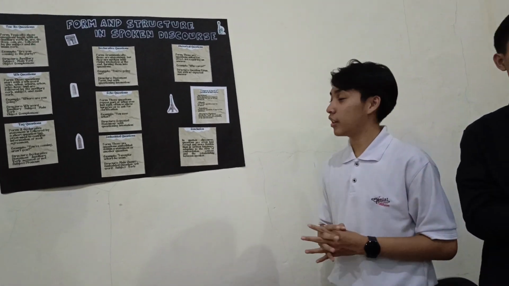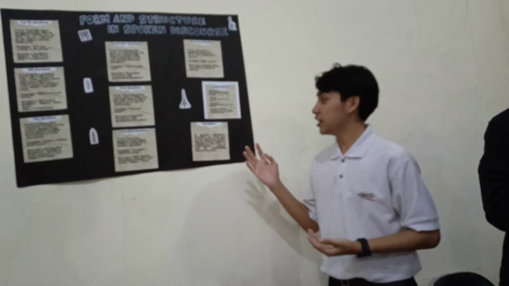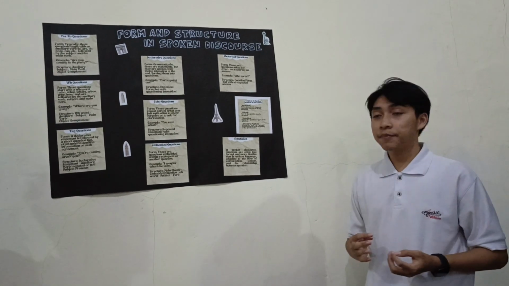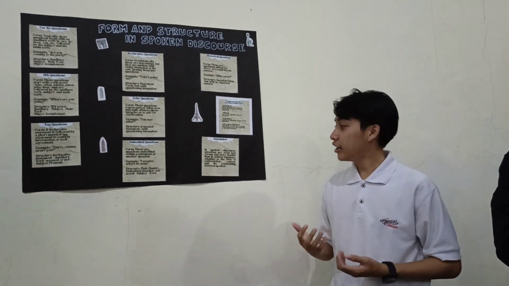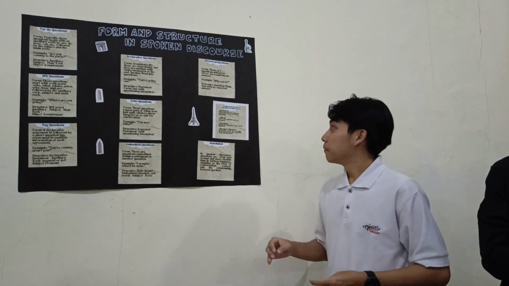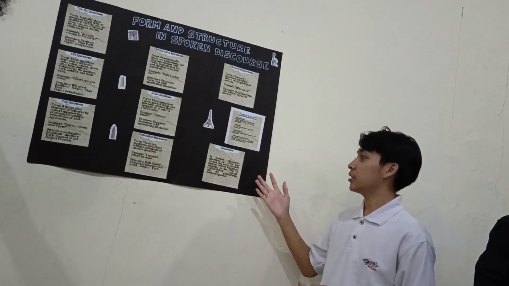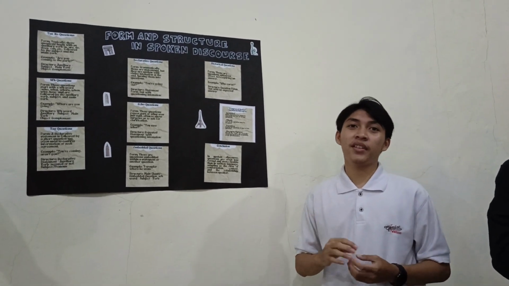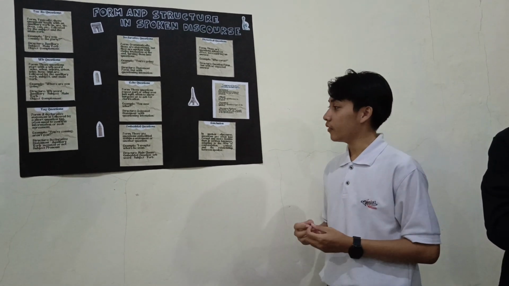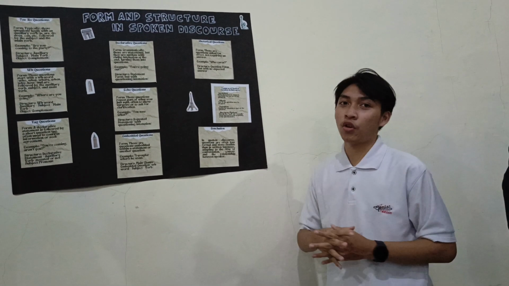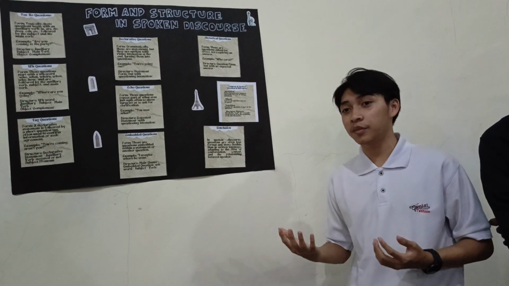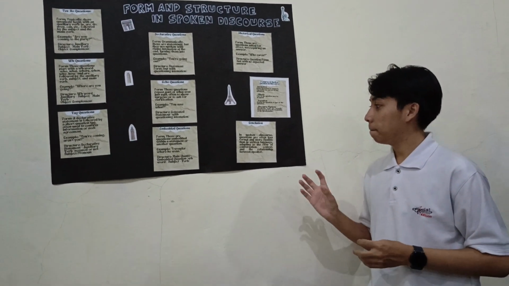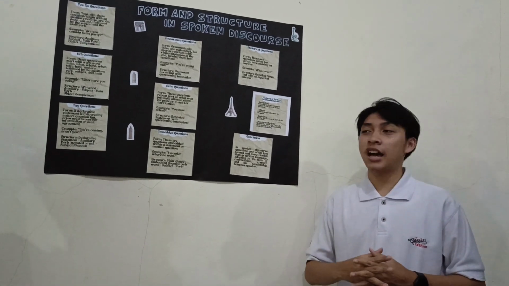And the last, we will talk about the conclusion. In spoken discourse, questions are often less formal and more flexible than in written language, adapting to the flow of conversation, context, and the relationship between speakers. So, because of the ellipsis, the intonation, and the discourse markers, the question in spoken discourse is slightly less formal than the written form. Because as you can see with ellipsis, in speech you can just say "you come to the party," because it sounds informal and does not follow the grammar. So that's the conclusion, and we will now open the discussion.